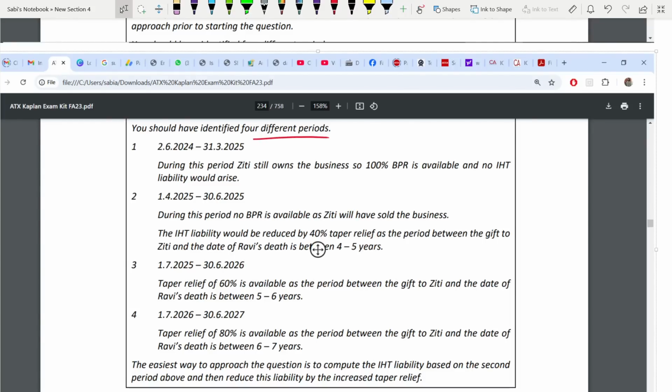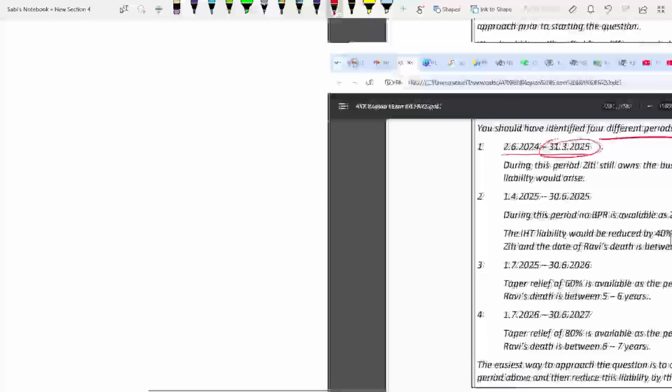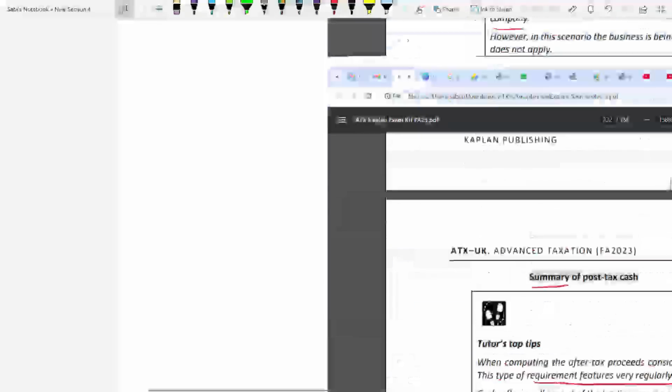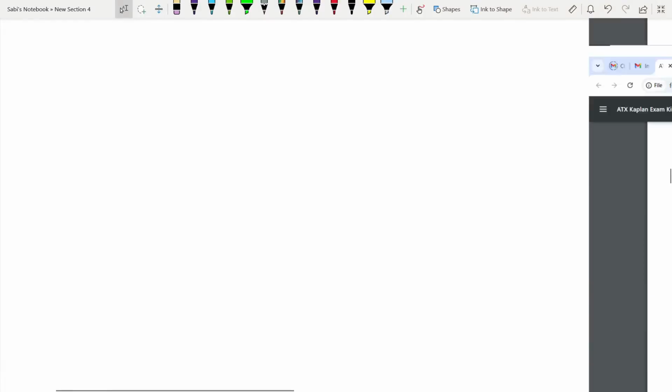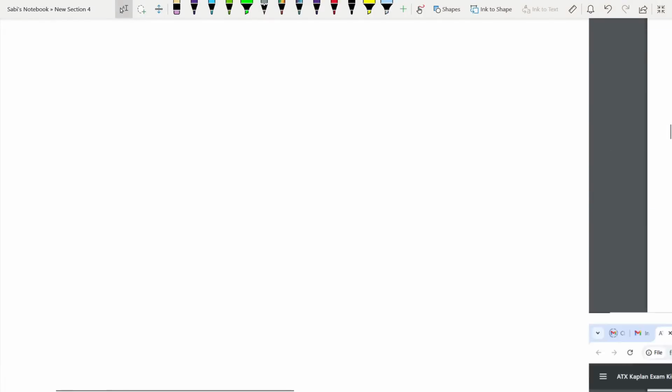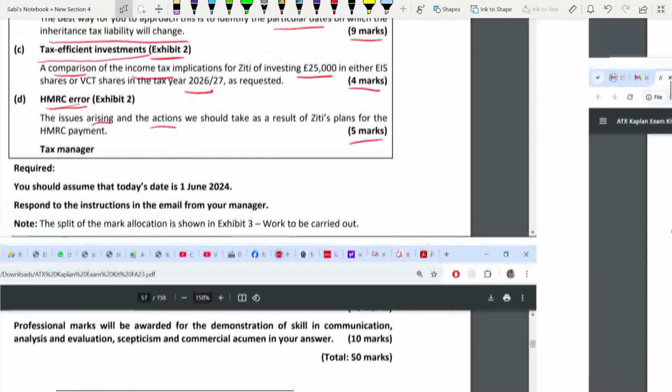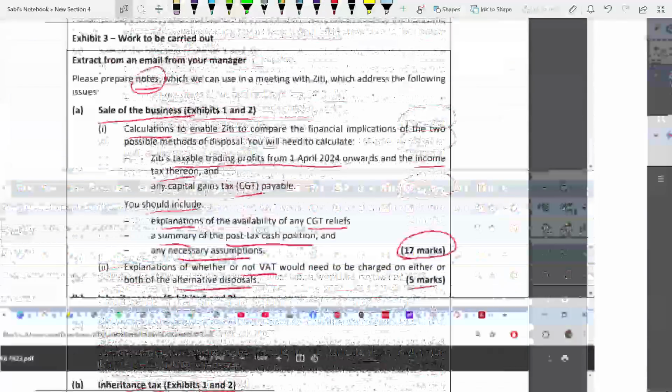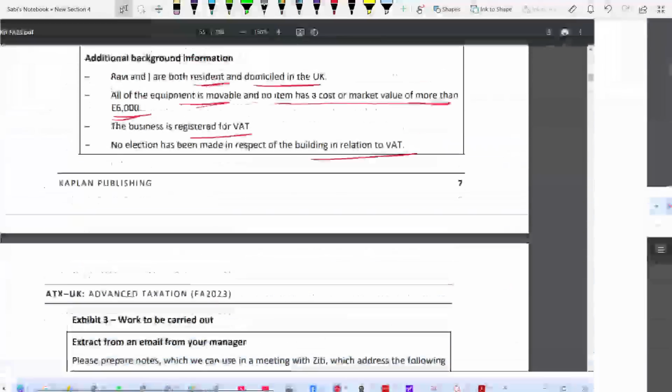2nd June to 31st March 25. See, your year end is 31st March. Why 2nd June? They have given you the date. We'll go through the dates again, regarding inheritance only.